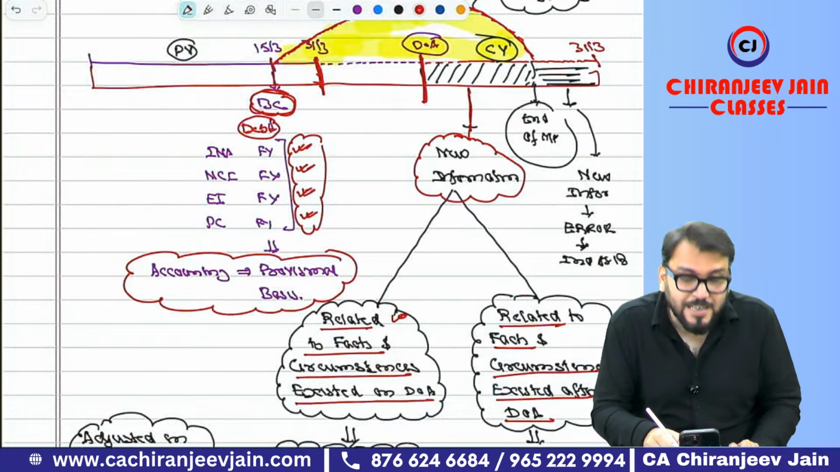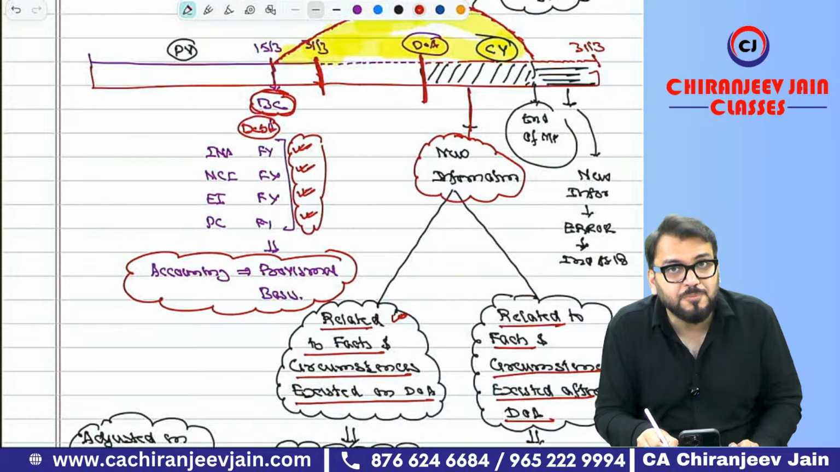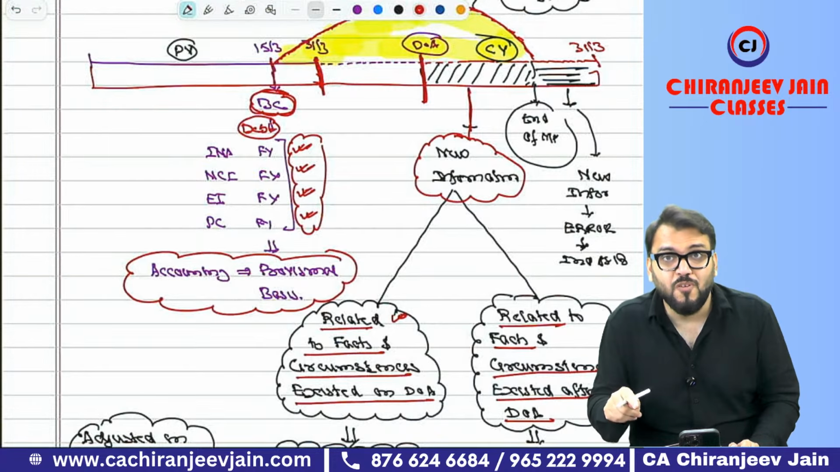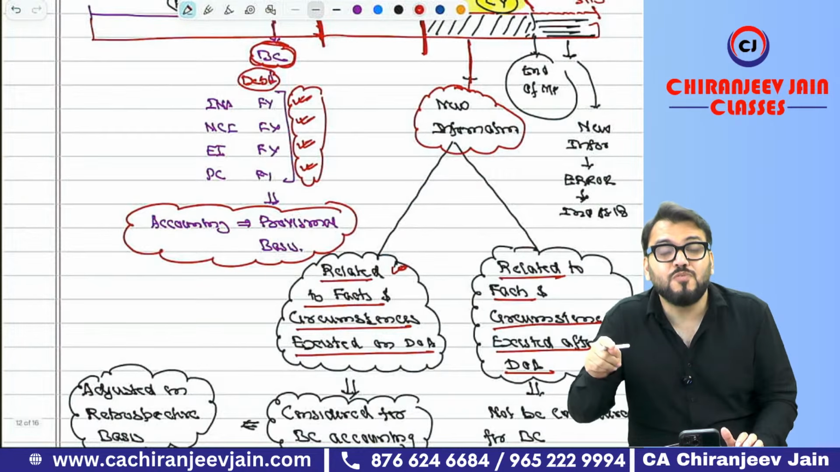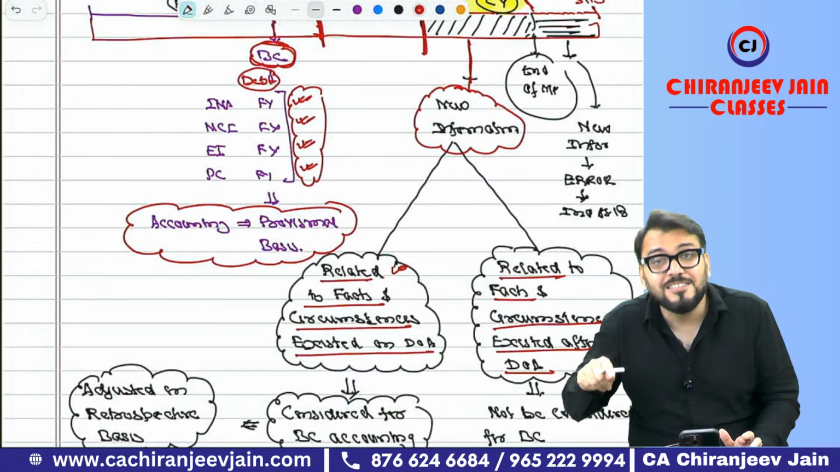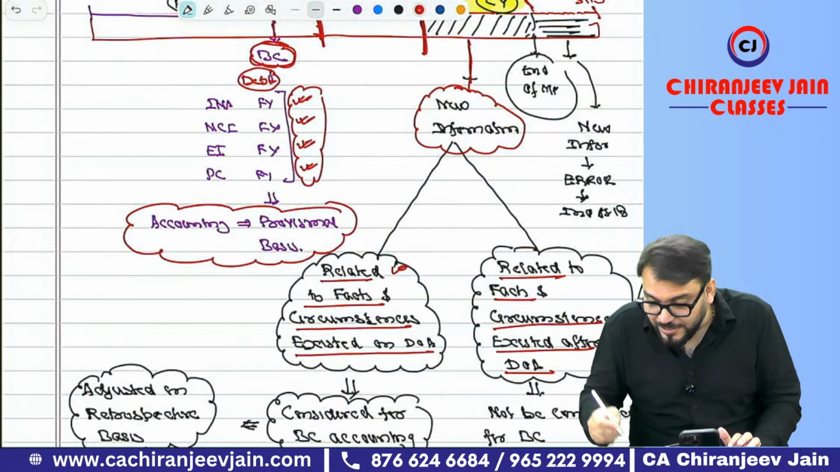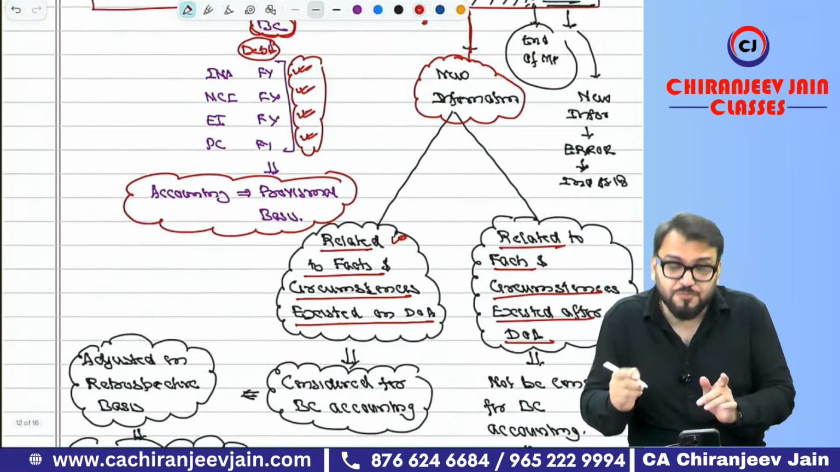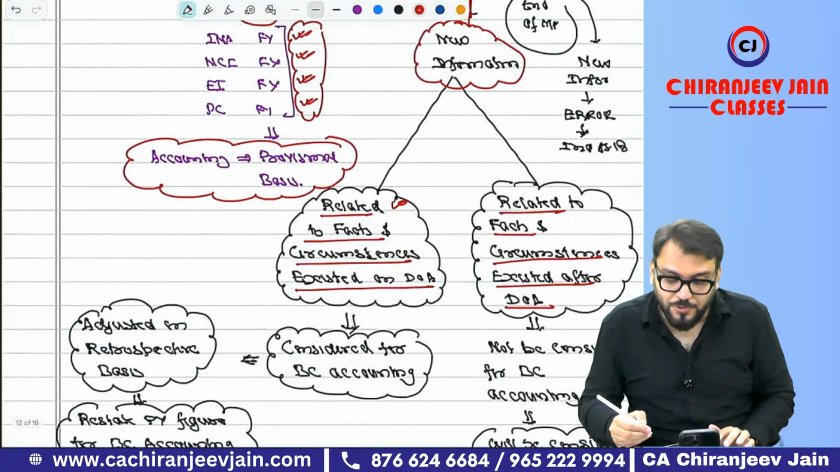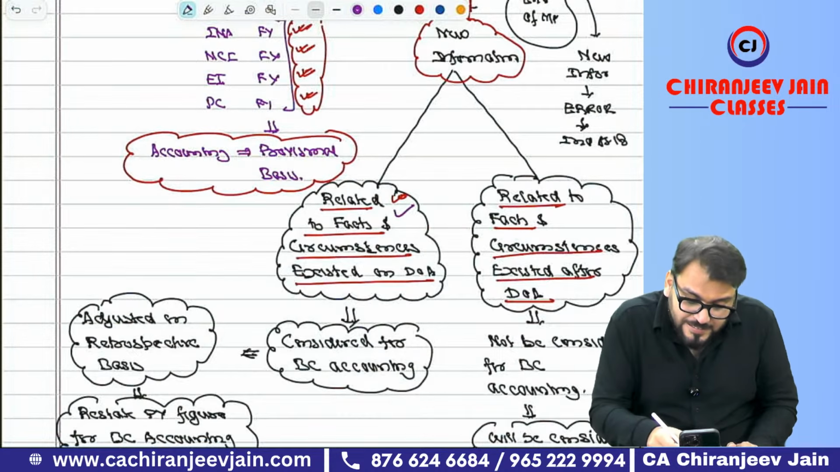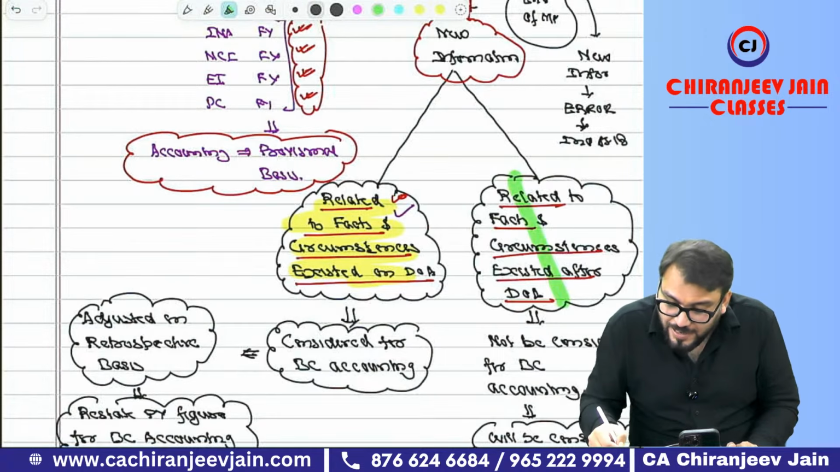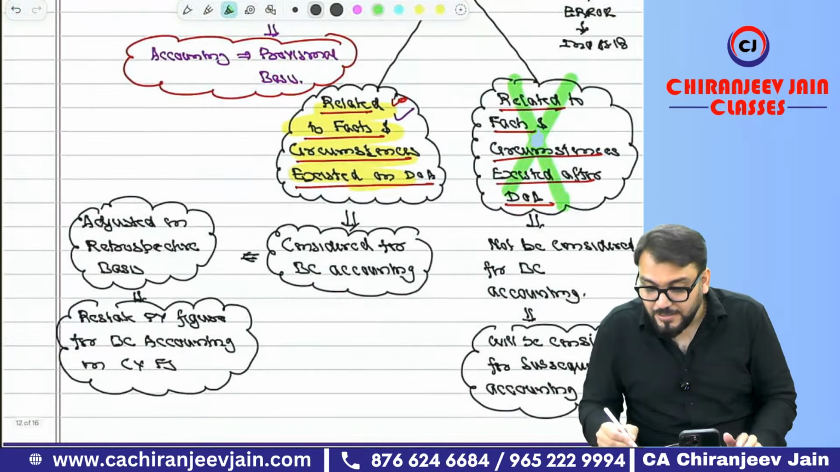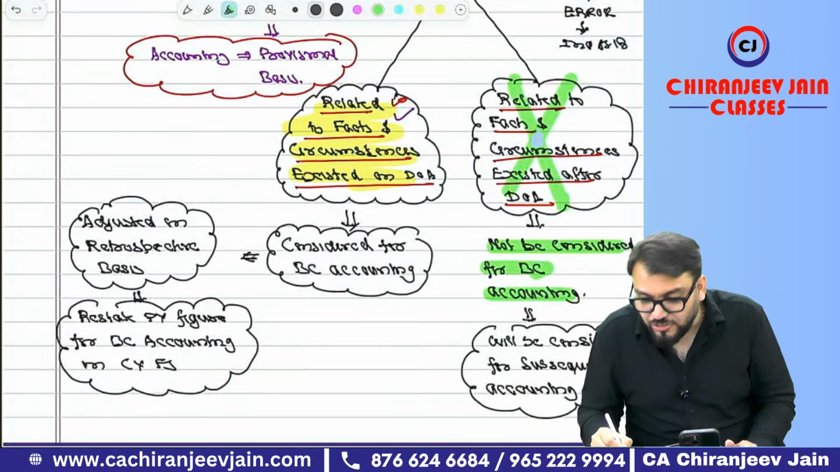But suppose the debtor becomes insolvent after the business combination date, means after 15 March, correct? That is also new information, but it relates to facts and circumstances that arose after the date of acquisition. My question to you all: which information is relevant for business combination accounting? This information is not relevant, therefore it will not be considered for business combination accounting.